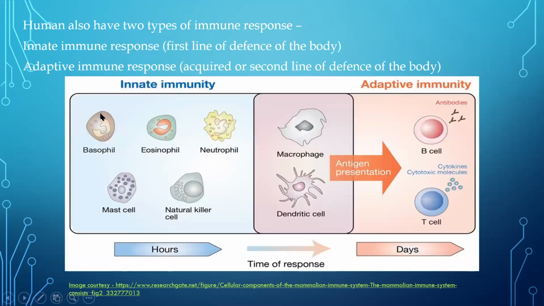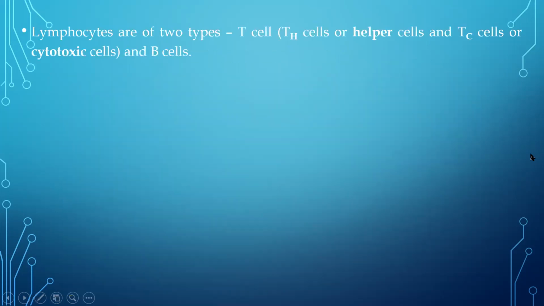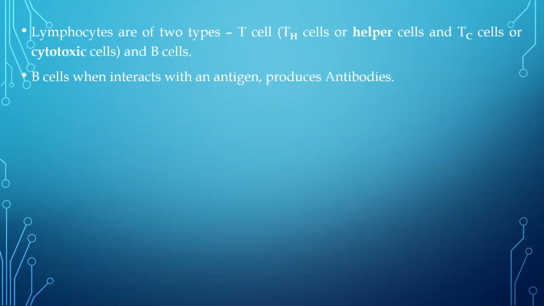So these are the cells which are present in the innate immunity, and these are the cells which are present in adaptive immunity. You have to remember B cells and T cells. These are the major cells of the adaptive immunity, and these are the major cells of the innate immunity. Lymphocytes, as I said, there are two types. One is TH, called helper because it helps in the activation of other immune cells. Then the next one is TC, C stands for cytotoxic.